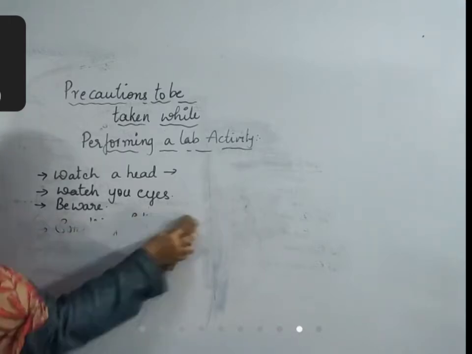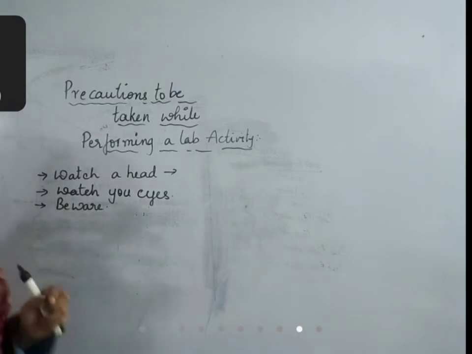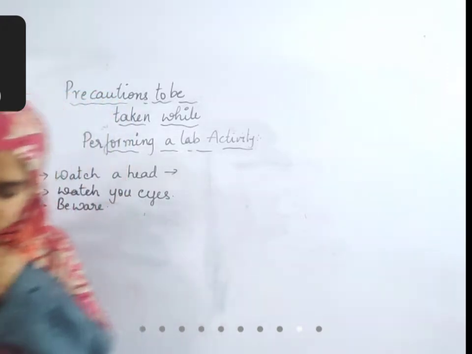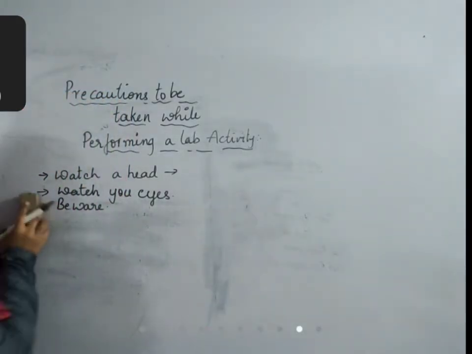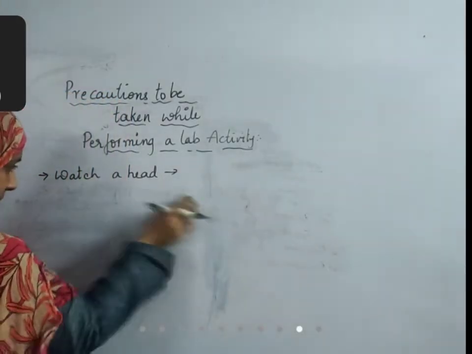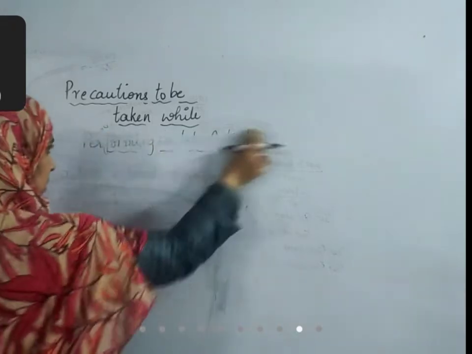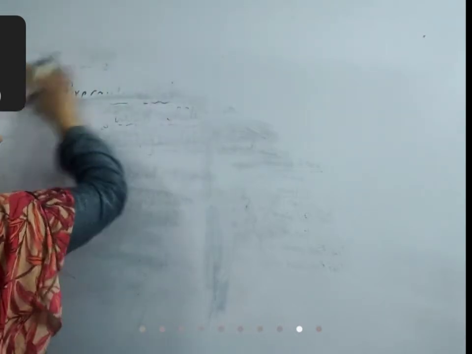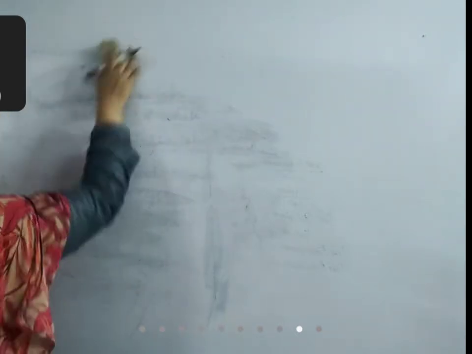Okay, children. So this is the topic, children. These are the precautions to be taken. So with this, we have completed the chapter, What is Science. The topic is completed till here. What we have learned in this chapter is very important, children. You need to keep this in mind.